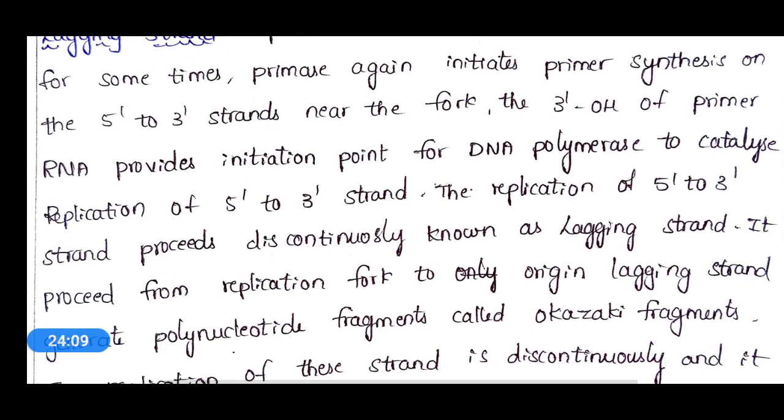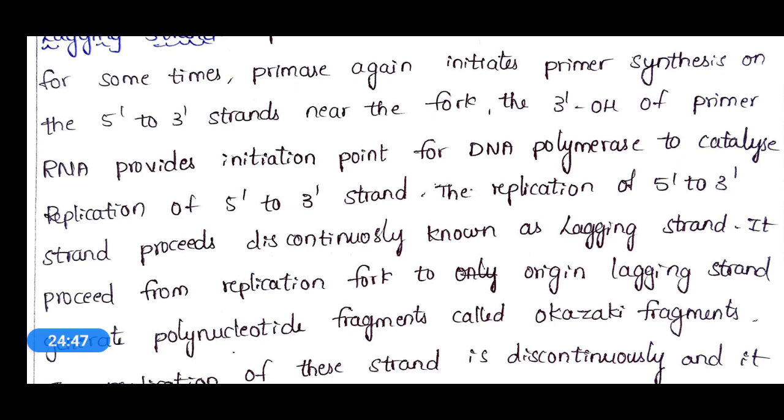Okay, and the 3' OH of the RNA primer provides the initiation point for DNA polymerase to catalyze replication of the 5' to 3' strand. That means it is the same process. The replication process is the same in both leading and lagging strands, the only difference is the direction of the action. The leading strand will move from 3' to 5' direction, and the lagging strand will move from 5' to 3' direction. In both processes, what will happen?